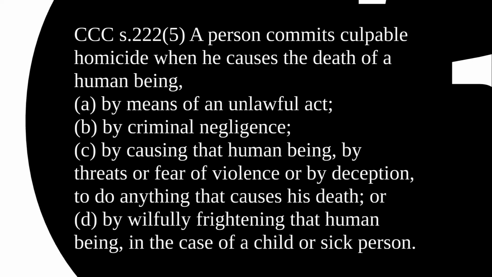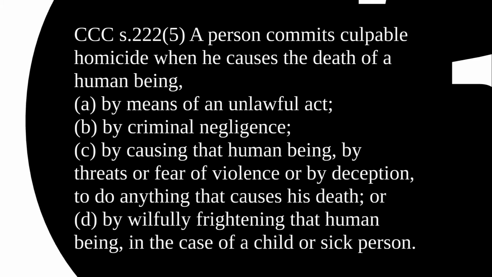Or D, by willfully frightening that human being, frightening a person to death in the case of a child or a sick person. Now, C and D don't happen very often. They're pretty unusual. A and B is where it's at. A is if you're committing an unlawful act and that causes the death of a human being, it's automatically culpable homicide. B is if you are criminally negligent and that causes the death of a human being, that is also culpable homicide. A or B or C or D all are culpable homicide. A and B is where you find most cases.